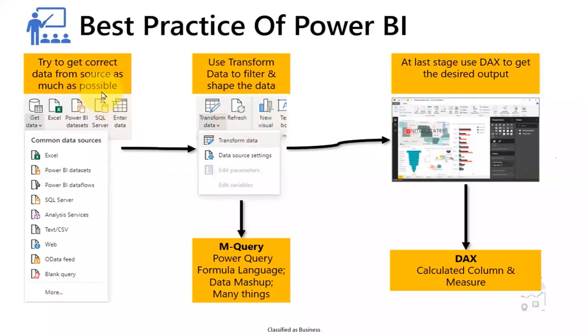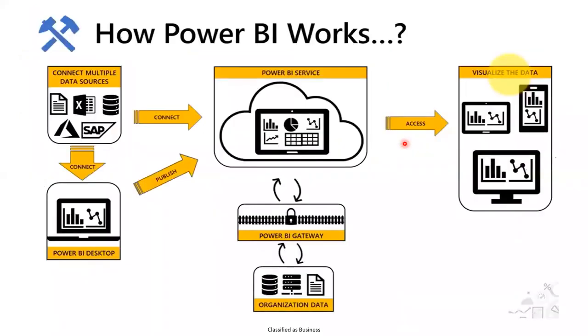DAX I will share later, because that is a more advanced concept where, as per the business requirement, we apply DAX, Data Analysis Expressions, which is either a calculated column or a measure. There are two different concepts in DAX. As of now we have to pull the data and transform the data. Why do we transform the data? If it is unstructured or not clean, we use the Transform tab to do some cleaning, and finally we develop the report in the report canvas. This is the best practice for working in Power BI.